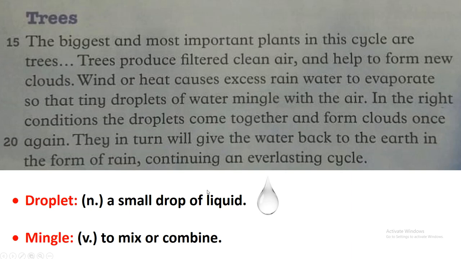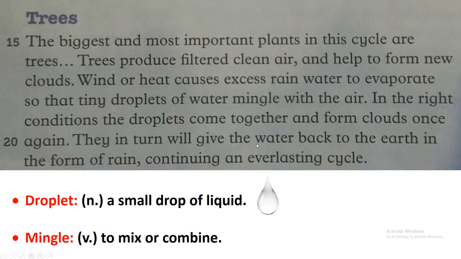So we have water due to rain. We have water in seas, in rivers. When the water heats due to the sun, what will happen? The water will evaporate. It will turn into gas. The wind will carry this gas into the sky. They will turn into droplets. And what will happen after that? In the right conditions, the droplets come together and form a cloud. They will form clouds one more time, once again, okay?